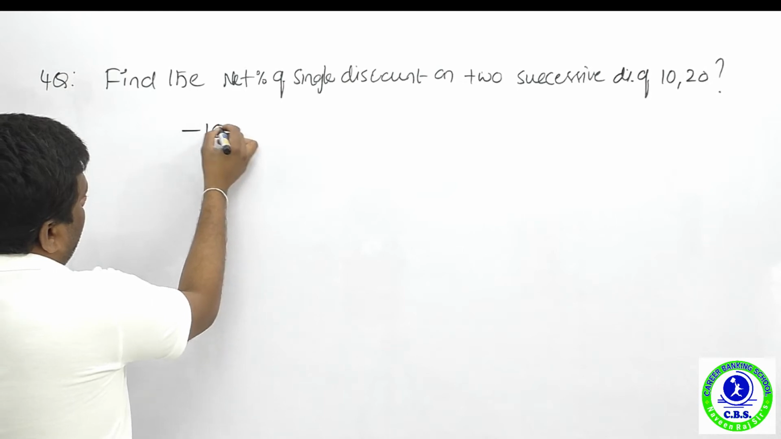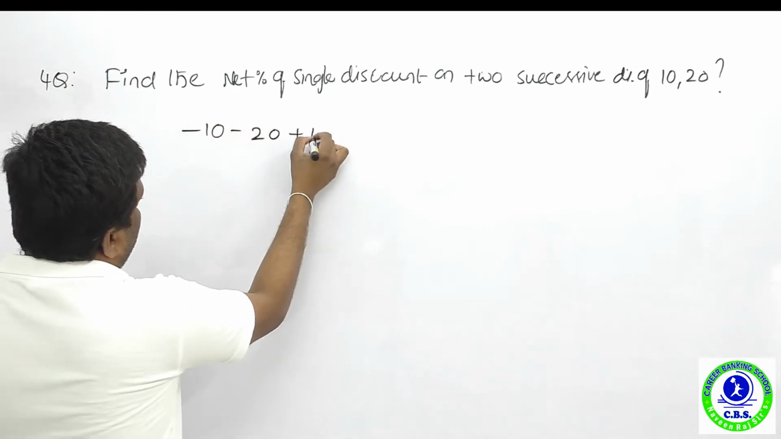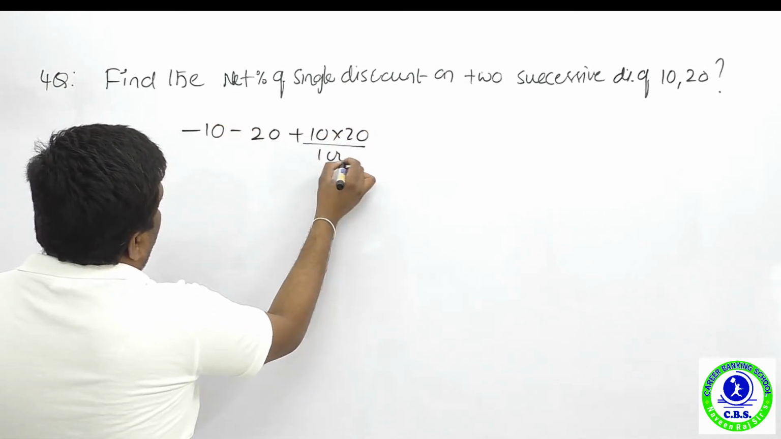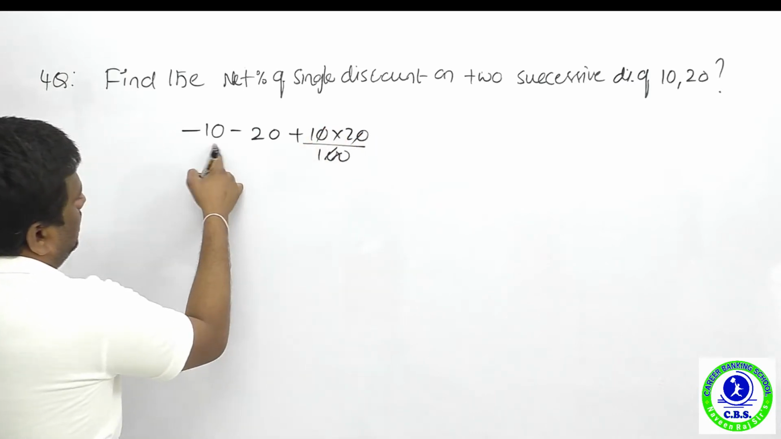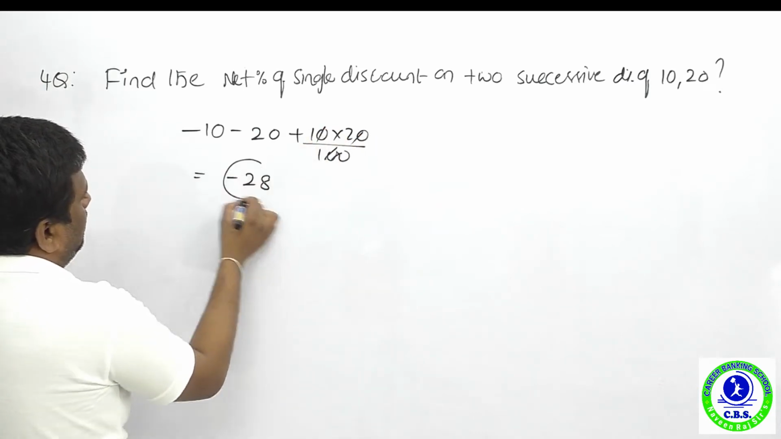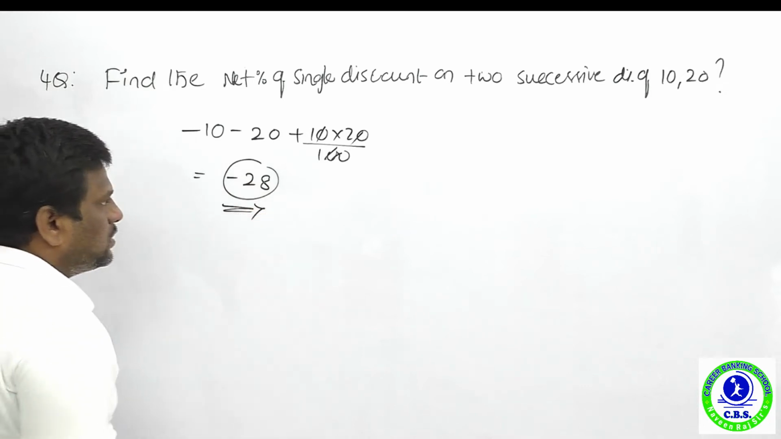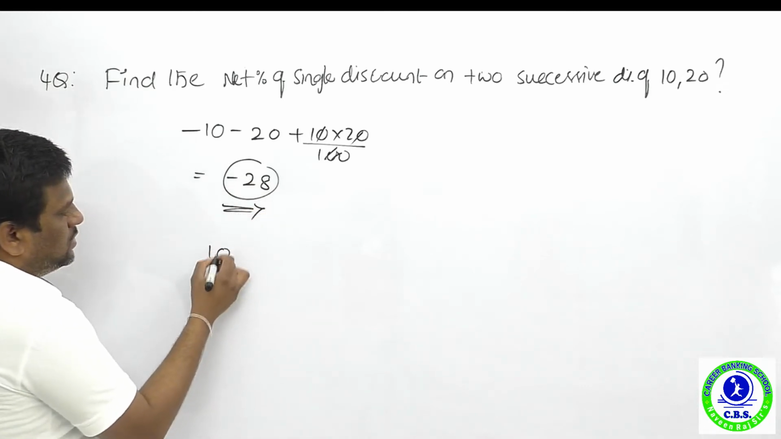Discount means what? Minus 10 and minus 20. Minus and minus is plus. So now 10 into 20 divided by 100, so 20 is cancelled, that is 2. Now 30 minus 2 is nothing but minus 28. Minus means discount. So the single discount is 28%. You can go this way also.